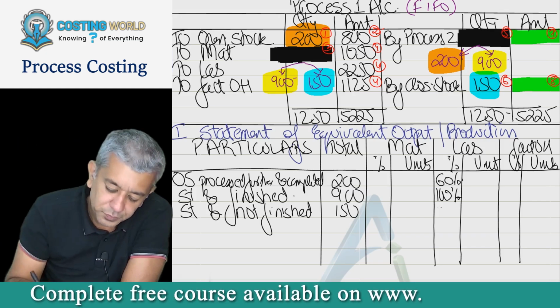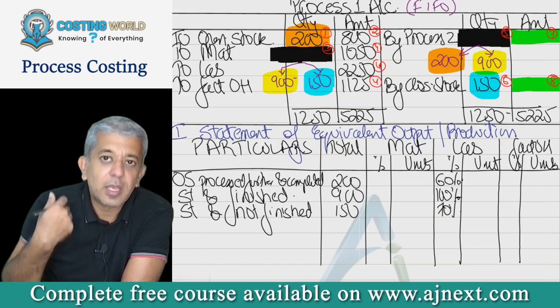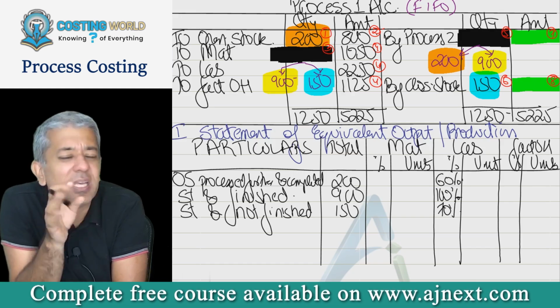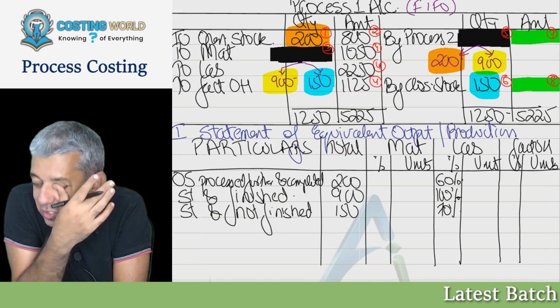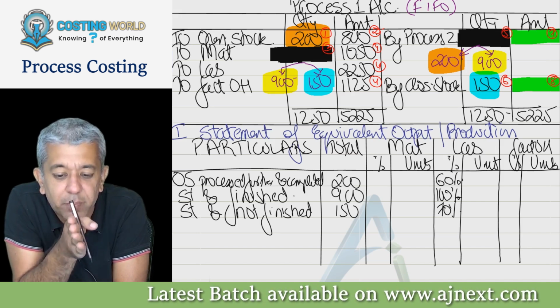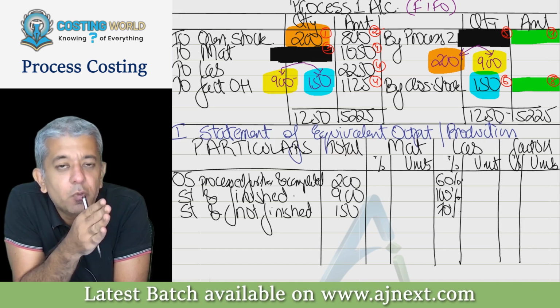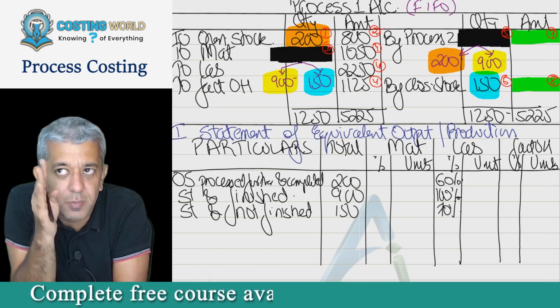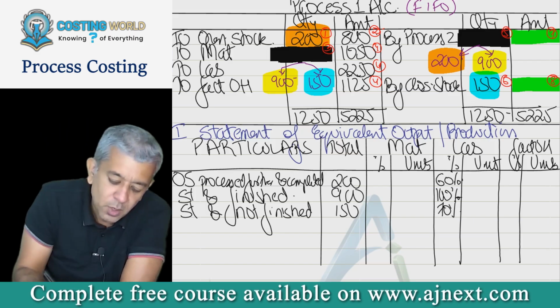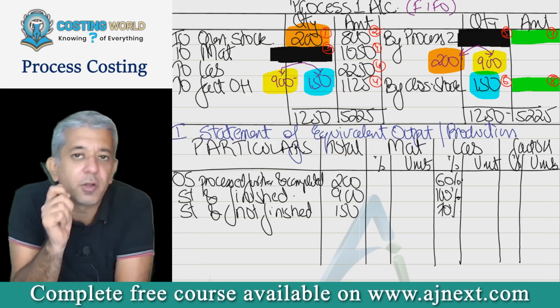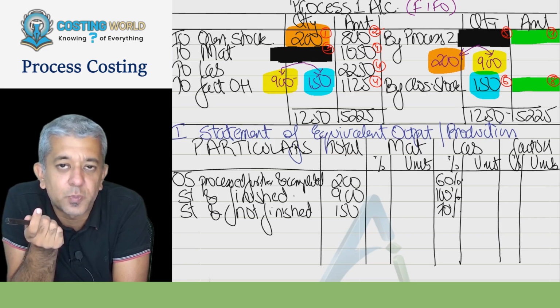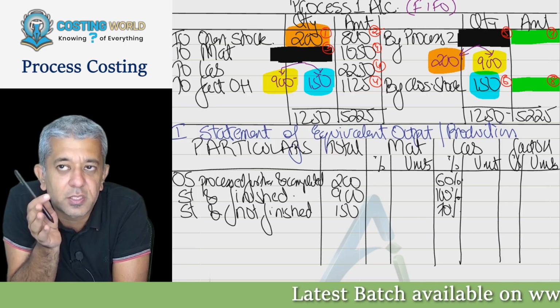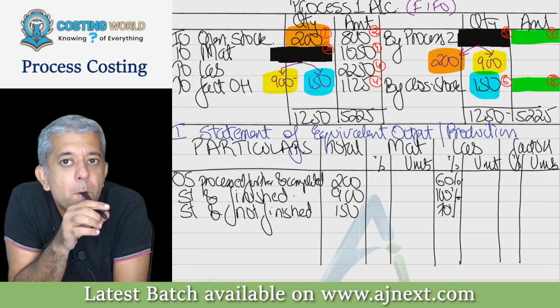Now see. If you ever get confused, I think there is a very simple thing in all such cases. What was the stage of completion in the beginning? What was the stage of completion in the end? The difference is your answer. If I apply the same logic to all these three numbers, opening stock already was completed to the extent of 40%, but then we have completed the goods in this period. So we must have added another 60%. Is that okay? Yes, sir.